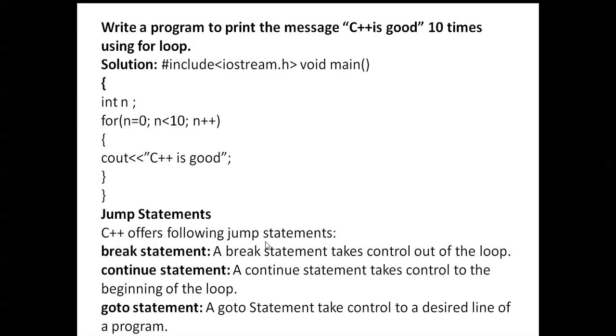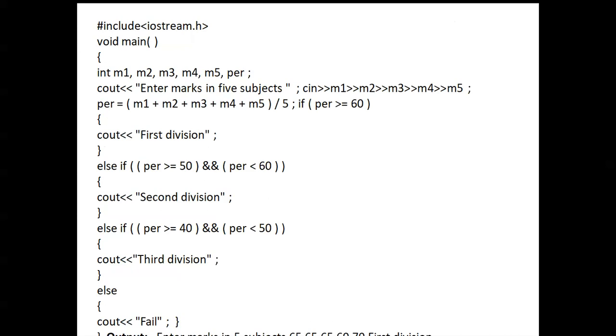Next, jump statements. C++ offers the following jump statements. The break statement takes the control out of the loop. And the continue statement takes control to the beginning of the loop. Okay, this is today's class. Okay, over.